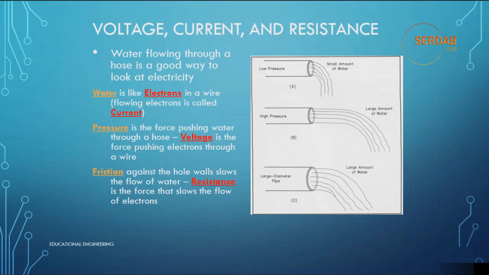In electricity, the current does not flow through a wire without running into something along the way. There is always some friction, but in electricity, that friction is called resistance. When resistance goes up, the amount of current flow goes down. When resistance goes down, the amount of current flow goes up.